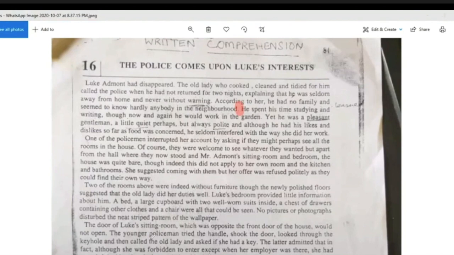So the first thing they tell you is that he spent his time studying and writing, and so this becomes point number 1, which is you can say that Luke was very studious as a person. Then they tell you that he was also a very pleasant gentleman. So your second character trait becomes pleasant. And a little quiet, which is 3rd, but always polite, which is 4th. So if you write exactly these 2 sentences, you will get your full 2 marks because all 4 of the points have been covered, and it's very simply given to you in this passage. So you don't even have to try coming up with characteristics of your own.